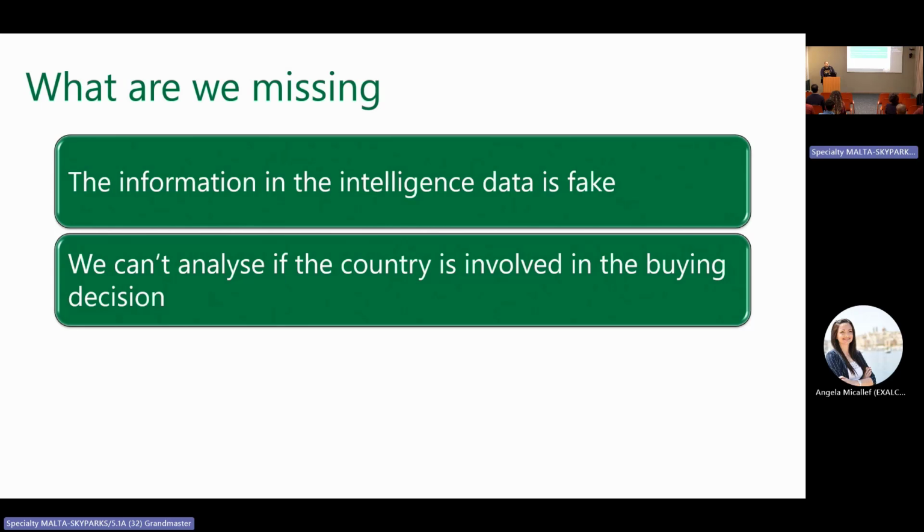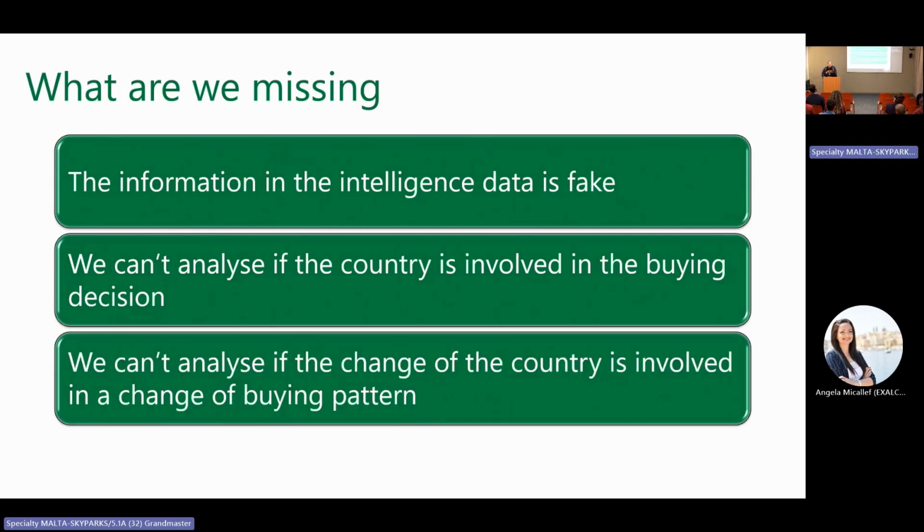How many bikes were sold in one country? We changed that, creating fake information. We can't analyze if the change of country is involved in a change of buying pattern, because all the information got wrong links and became fake. So the analytical data is being fed with fake information because you are not keeping the history correctly. You are not keeping the SCD type 2.